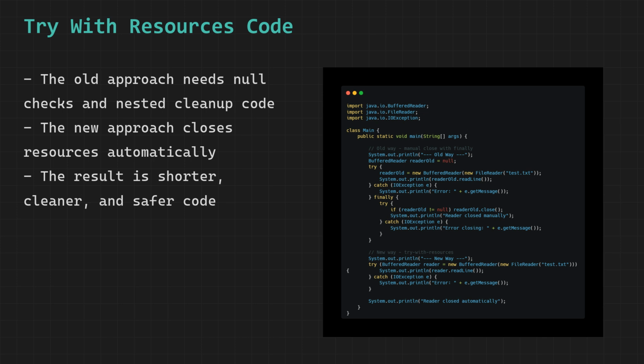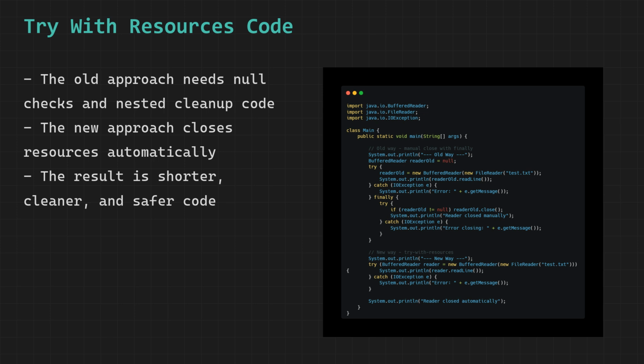Starting with the old way, we declare a BufferedReader variable called reader_old outside the try block and set it to null. It has to be declared outside the try block because the finally block needs to access it. If we declared it inside the try block, the finally block would not be able to see it. Inside the try block, we create a new BufferedReader wrapping a new FileReader that tries to open a file called test.txt. Then we try to read the first line and print it.